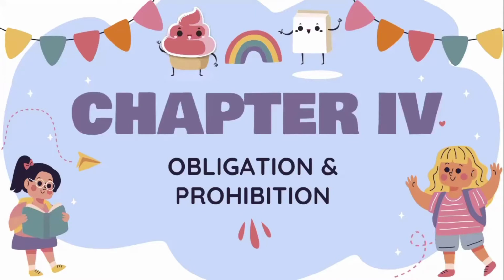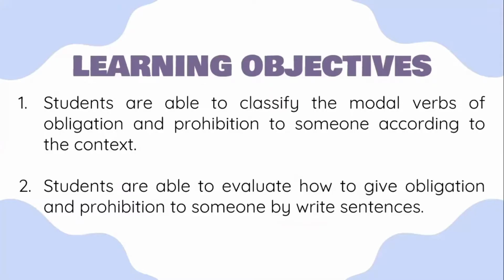Today, our topic is obligation and prohibition. In this video, you are going to learn how to use modal verbs to express obligation and prohibition. After you learn this topic, you are expected to be able to classify the modal verbs of obligation and prohibition to someone according to the context. Also, you are expected to be able to evaluate how to give obligation and prohibition to someone by writing sentences.